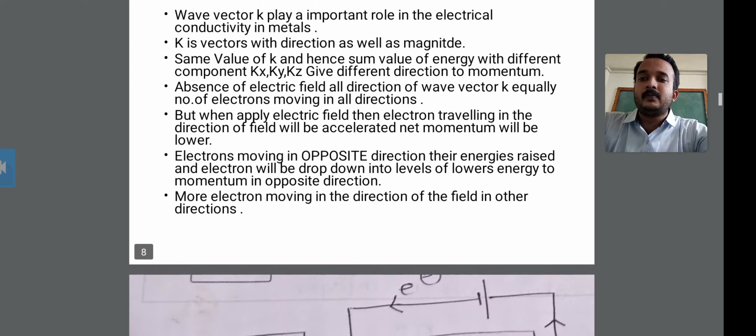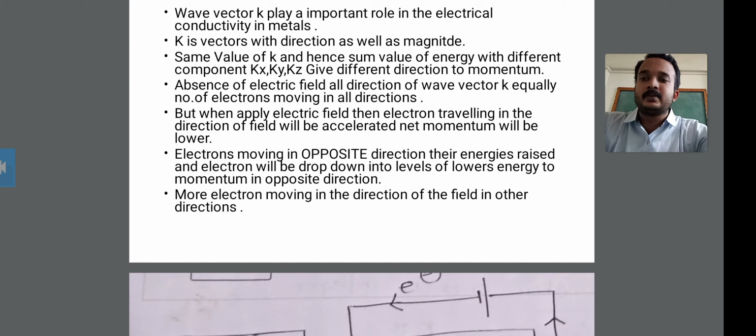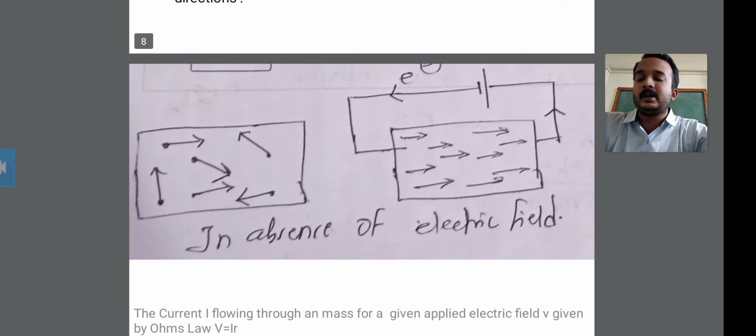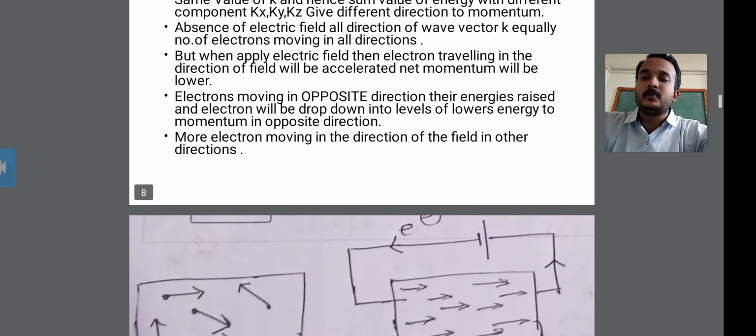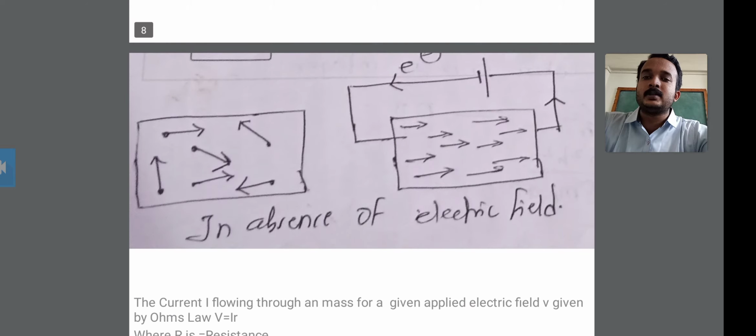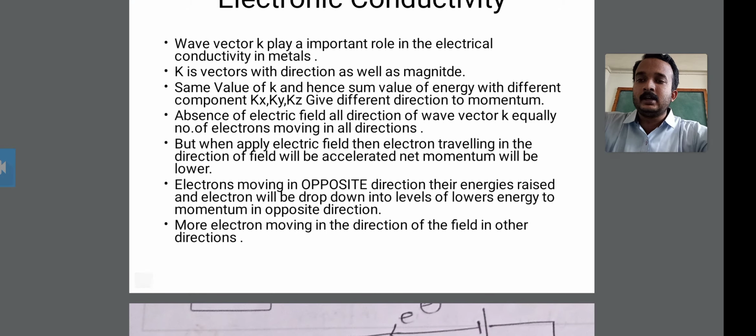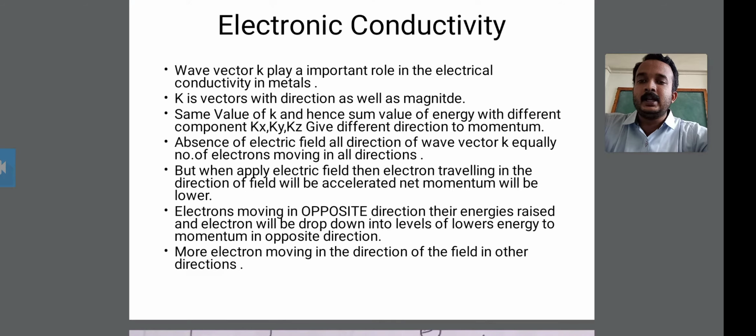In the absence of an electrical field, the arrows show the vector k pointing in all directions, and the electrons move in all directions. But when we apply the electrical field, the electrons traveling in the direction of the field are accelerated, and the net momentum will be lower.